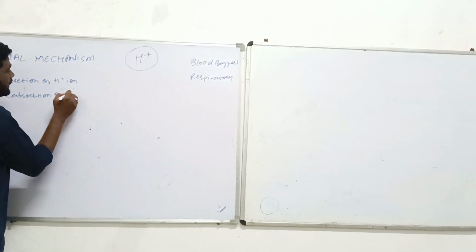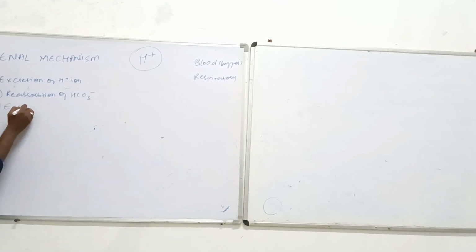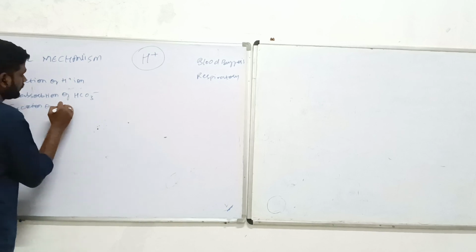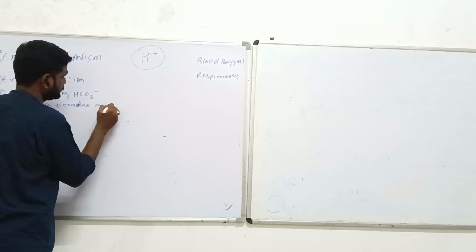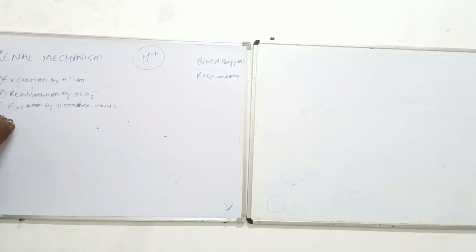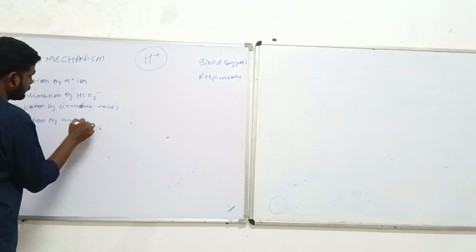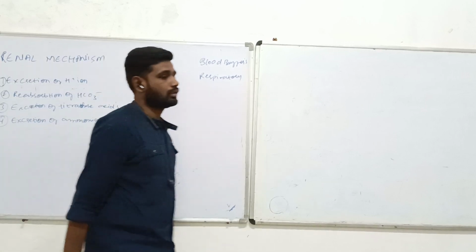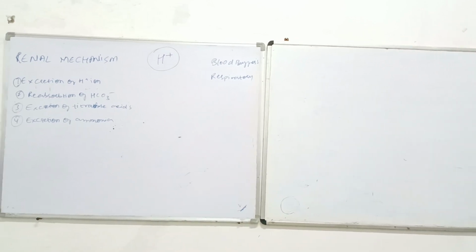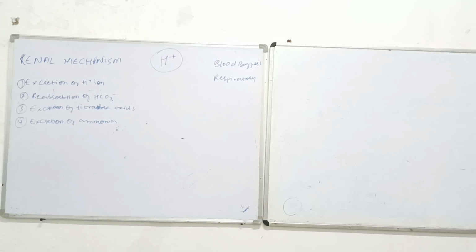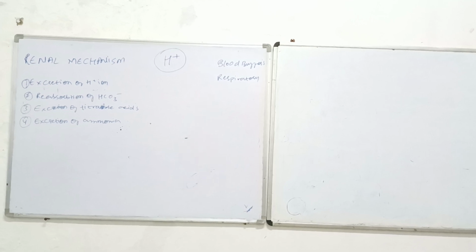Third, excretion of titratable acid. Fourth, excretion of ammonia. These are the 4 key things which are happening.